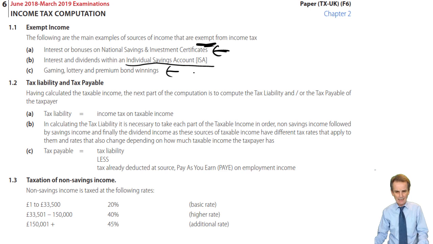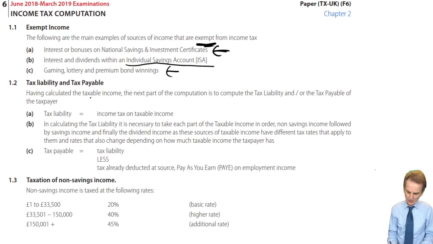And that's, having got your taxable income in our first part of the computation, remember how there were two parts. Calculate your taxable income first of all. Now we need to calculate the amount of tax that is chargeable thereon. And there's two figures of tax that we need to look out for and to read very carefully as a requirement in a question. Do they want just the first figure that will compute the tax liability, or do we need to move on from there and also compute, or instead compute, the tax payable?